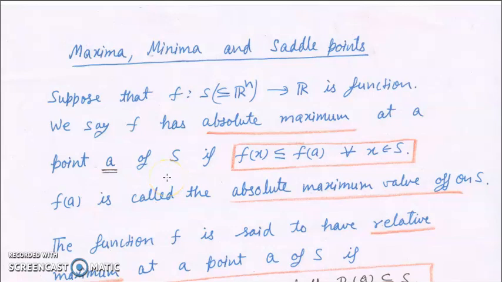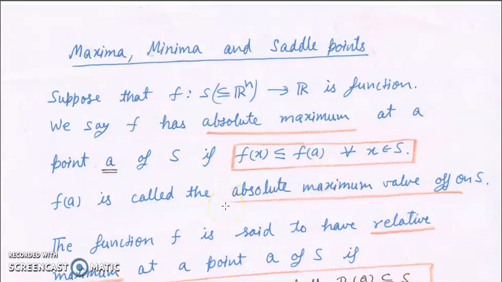In this lecture, we will discuss stationary points, maxima, minima and saddle points of a two-variable real-valued function. So let us start. Suppose f is a function from a subset S of R^n to R. We say f has an absolute maximum at a point A of S if f(x) is less than or equal to f(A) for all x in S.